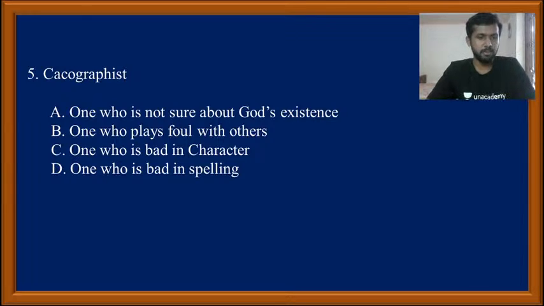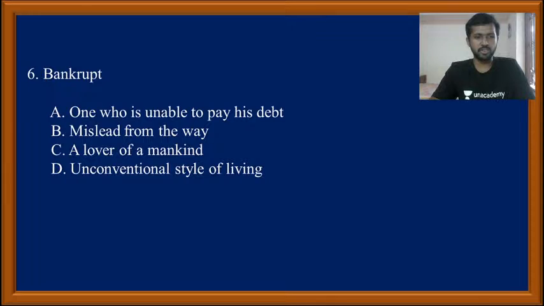So the right meaning of cacographist is one who is bad in spelling. There will be some of your friends who are bad in spelling, right? So you can call them cacographist. So cacographist is basically a person who is bad in spelling. Okay. So moving on to the next question.